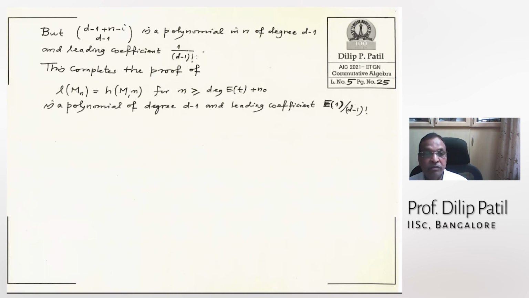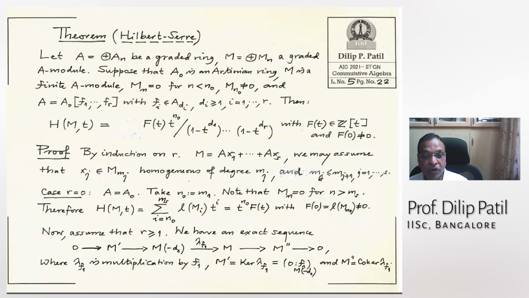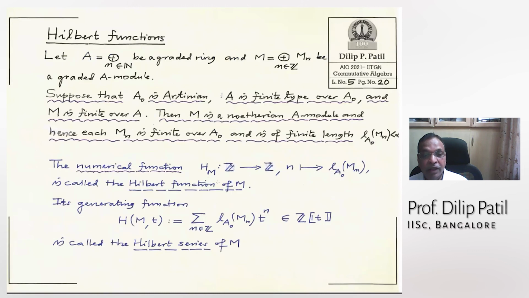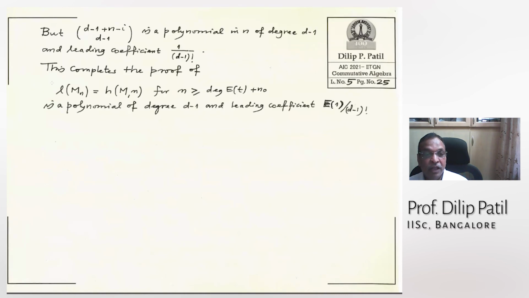This one is a polynomial of degree d minus 1, and the leading coefficient here is 1 over d factorial. And therefore, what did we prove? We proved that this L(M_n), which we call the Hilbert function, this numerical function, is a polynomial function for large n, how large?